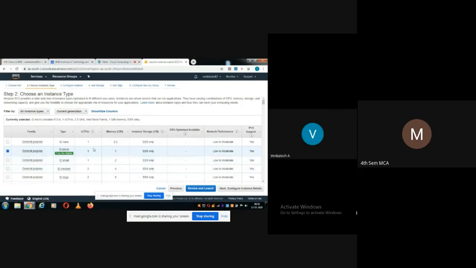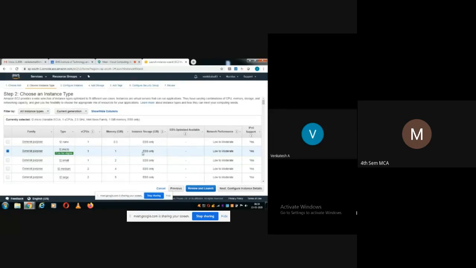Since it is free tier, the number of virtual CPUs they are allocating is only 1. If you make it more, you may have to pay money from your credit card, and I don't want to pay anything from my credit card, so I'll go with the default. You can see vCPUs means virtual CPUs. We have 1 CPU, which they are providing freely for us, and they are providing 1 gigabyte of memory, and elastic block storage.